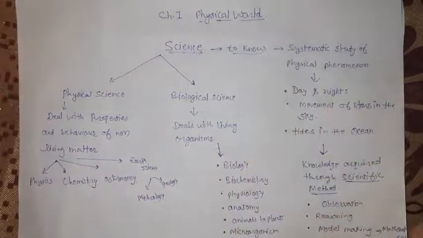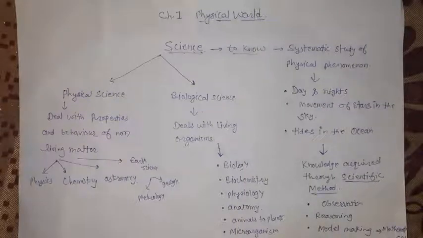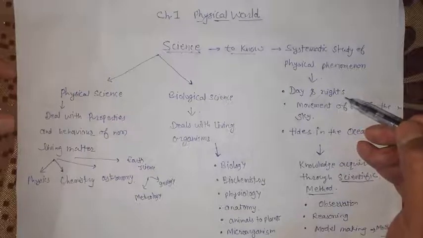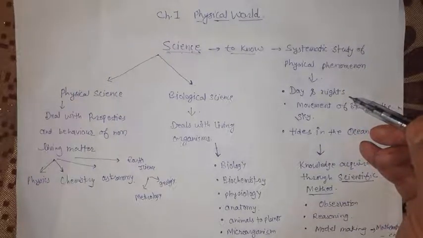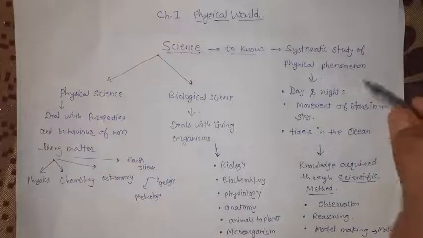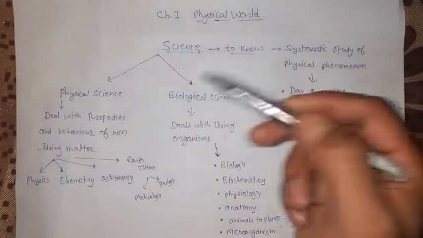Students, when we start to explore something, when we start to know about something, that is said to be science. For example, the formation of day and night. Why is there a formation of day and night? That means we started to explore why it happened. So what it becomes then is science.